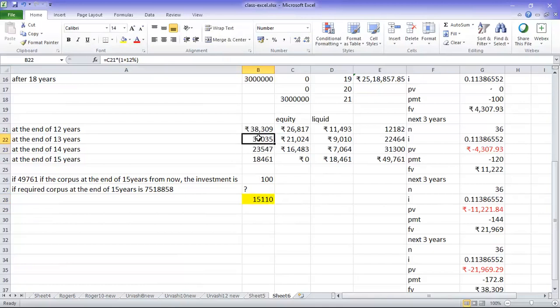Don't think that I have not taken the nominal rate for growth. Here there is no monthly SIP, so when I am growing equity, I am taking only 12% here. Okay. Liquid scheme, I am taking 6% and then growing it year after year in the next columns. Okay. So the final value is this. So 15,110 is the answer. That is the monthly SIP he has to start with.